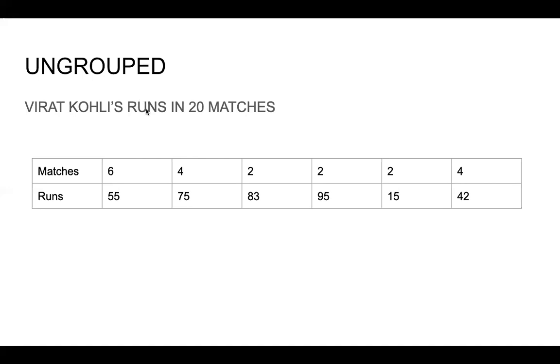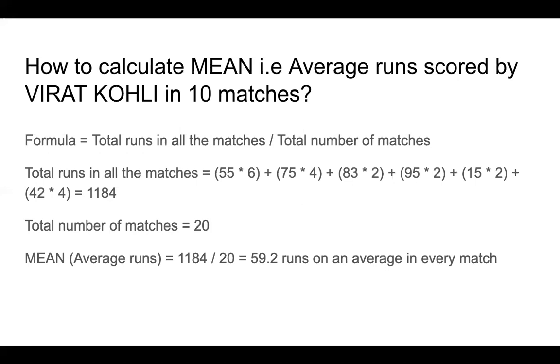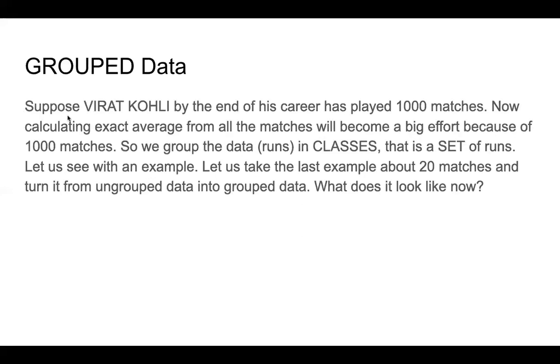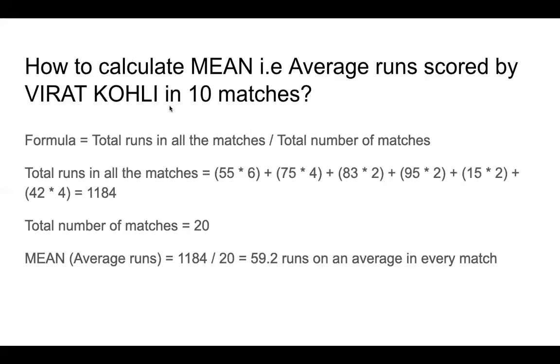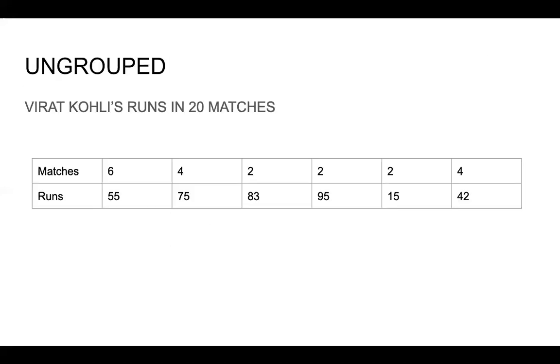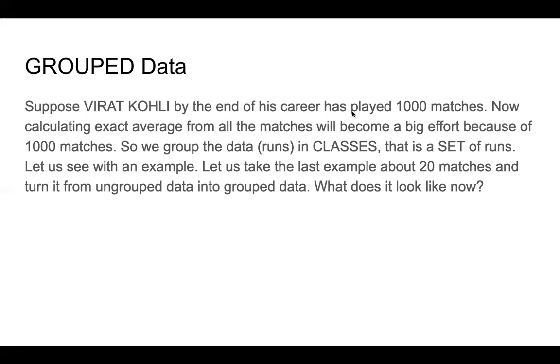So what does grouped data look like? Let us look at what grouped data looks like. Say, suppose Virat Kohli, by the end of his career, right now we are taking only 20 matches, right? But by the end of his career, when he is retiring, say he has played 1000 matches.